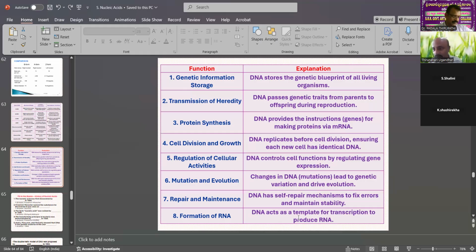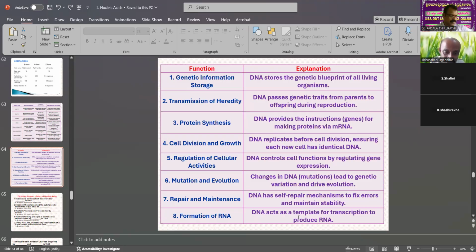Based on environmental conditions, genetic changes form evolution from olden days to present days. Then repair and maintenance: DNA has a self-repair mechanism to fix errors and maintain stability.